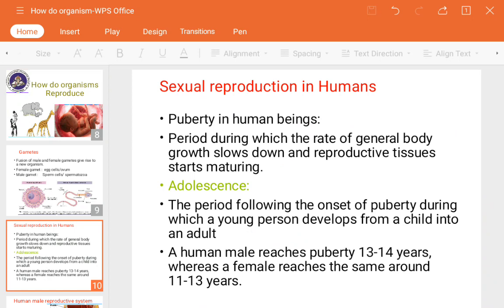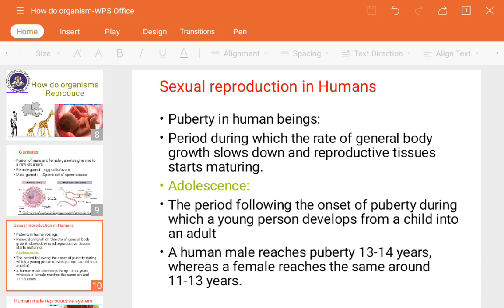Next, what is the age at which puberty or adolescence takes place, when we call that person an adult? In the case of a male, puberty is reached at the age of 13 to 14 years, and in the case of a female, around 11 to 13 years. So these are the maturing periods.